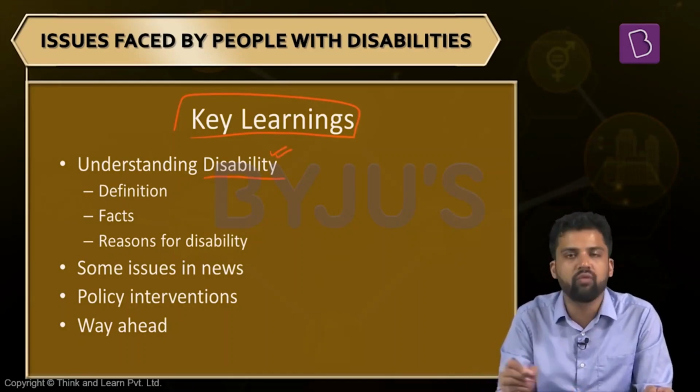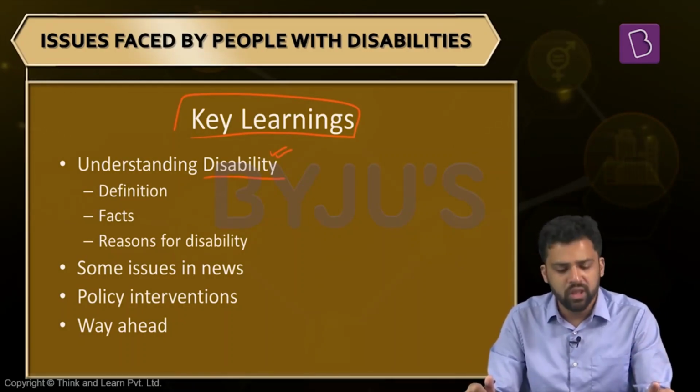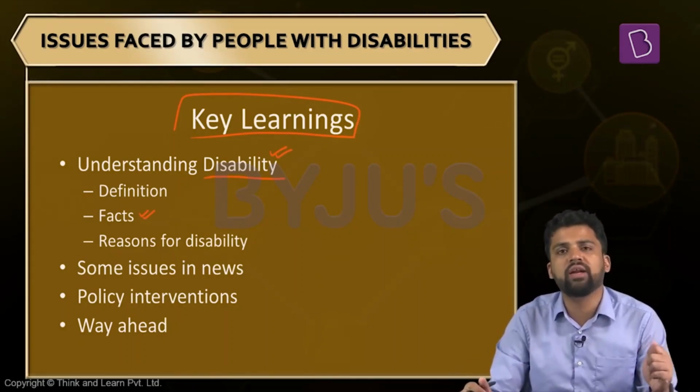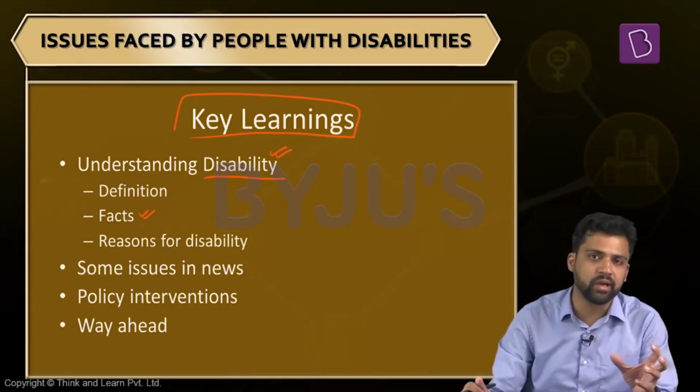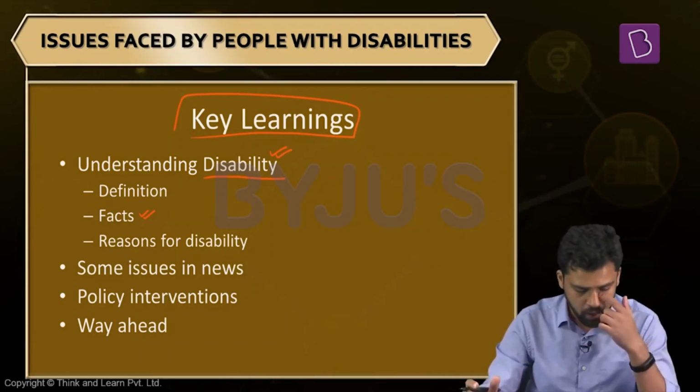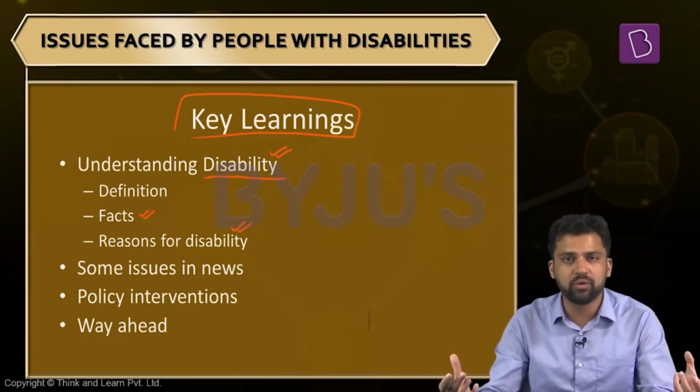First of all, we'll try to understand the meaning of disability. What is the meaning of disability? What are the different dimensions? Then we will look at some numbers which point to the fact that the disabled population is vulnerable. They might be lagging behind the mainstream, and these numbers will point to the same fact. We also look at some reasons why disability can happen. What are the different types of disability and what can be the reasons for that?